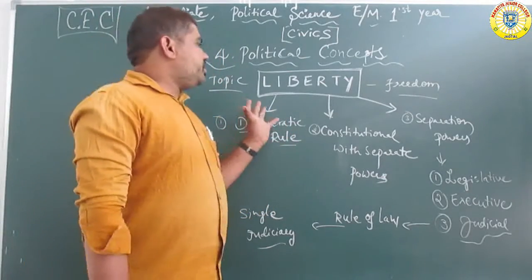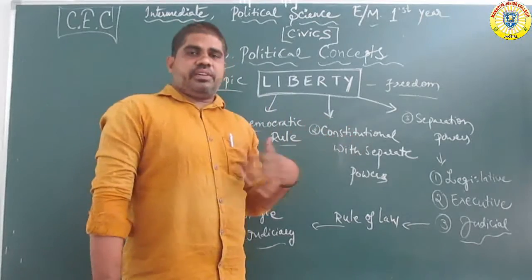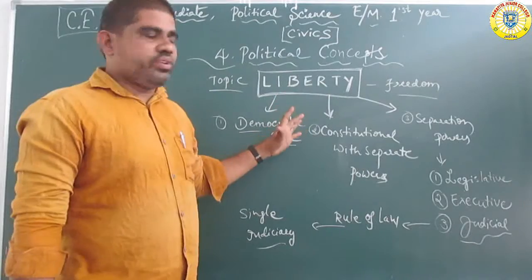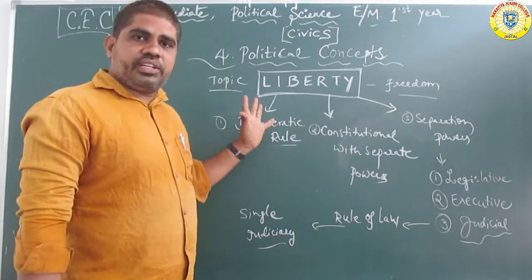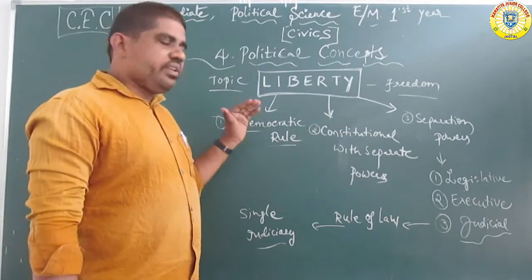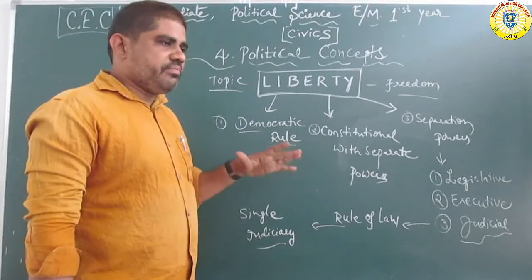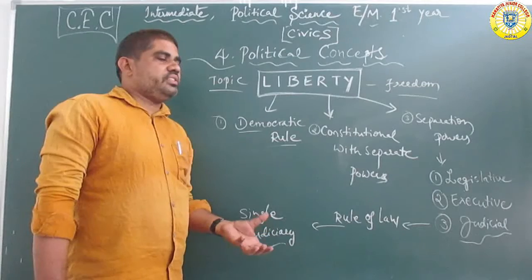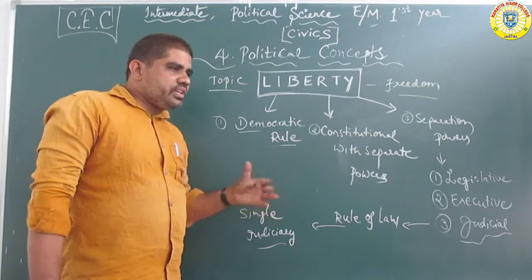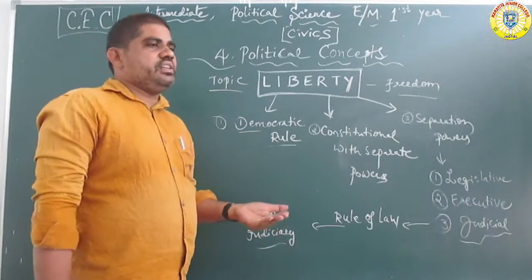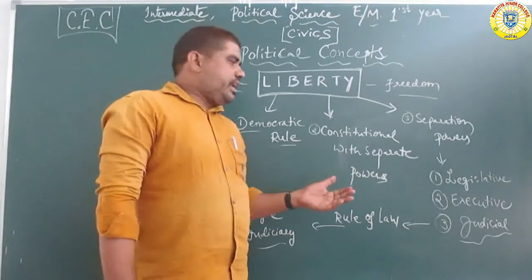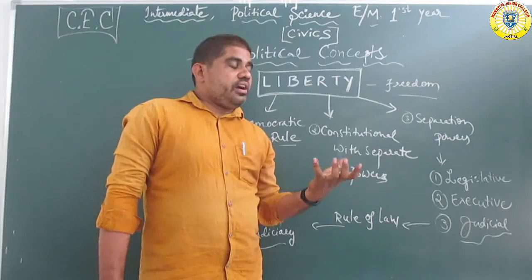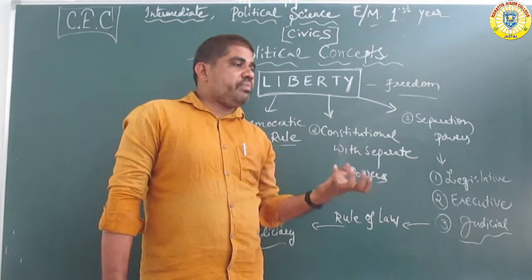Okay. So what is the main conclusion about this topic, the liberty type of topics? The conclusion is that in every democratic country, every citizen or every person follows democratic rule. Democracy is successful for every political leader. And next, the constitution also gives separate powers.